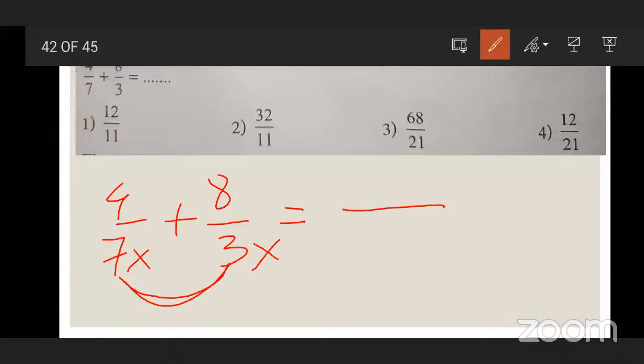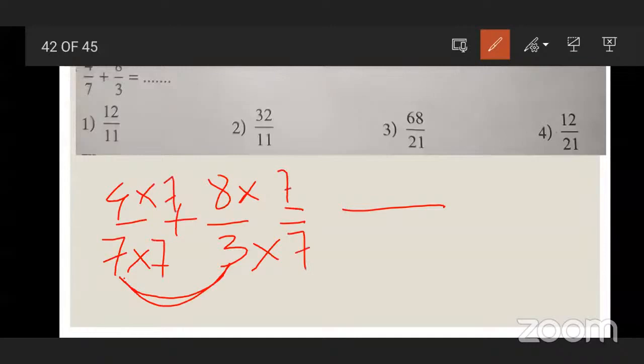Beta, what do we do in such type of addition? Make the denominators equal. First of all, tell me which number is common in the table of 7 and 3. Do you know the 7 times table and the 3 times table? Option number 3, sir. Okay, good, very good, excellent.